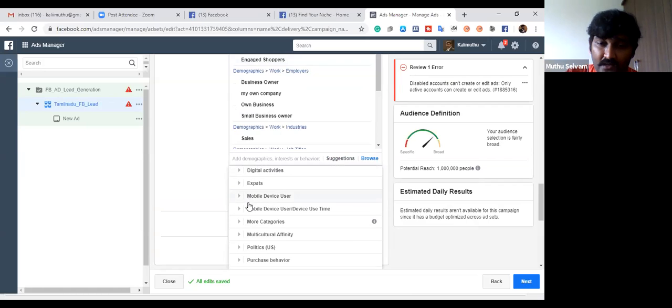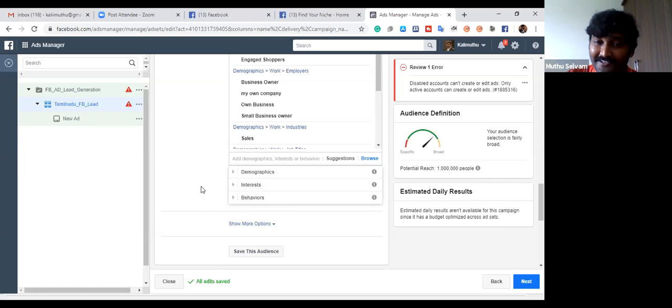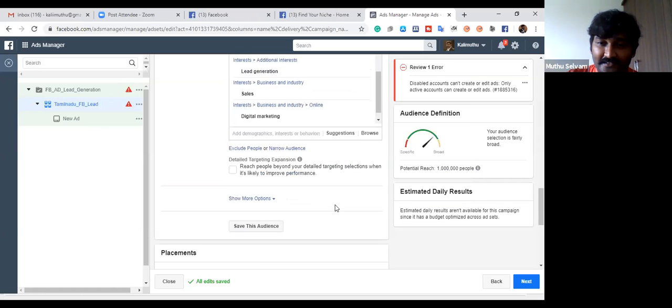You go one by one. You could target mobile device users also, the guy who's using an iPhone. You could have that kind of behavior. You understand what I'm saying? So there's a huge amount of data available to finalize your audience. Okay, so I have narrowed down now. I'm coming to the bottom.